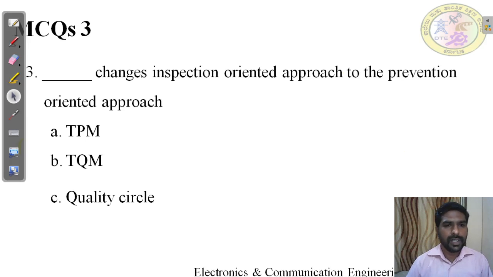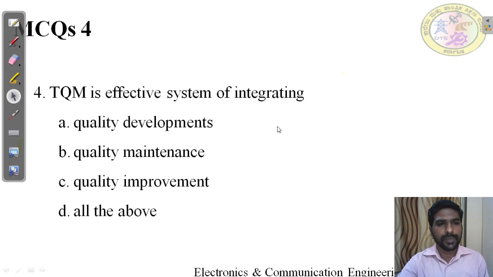Question number 3. Dash changes the inspection oriented approach to the prevention oriented approach. A. TPM. B. TQM. C. Quality circle. Pause the video and find the answer for this question. The right answer for this question is option B, TQM. TQM changes the inspection oriented approach to the prevention oriented approach.